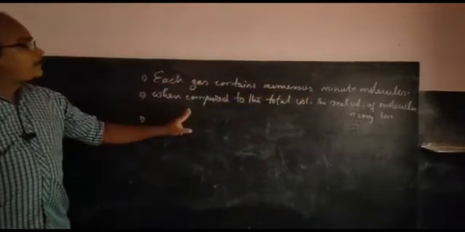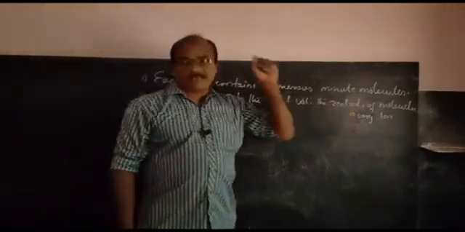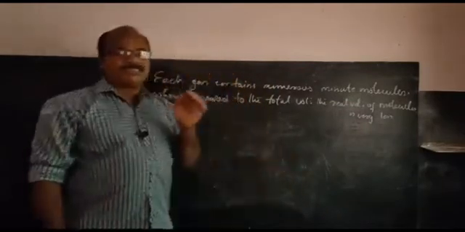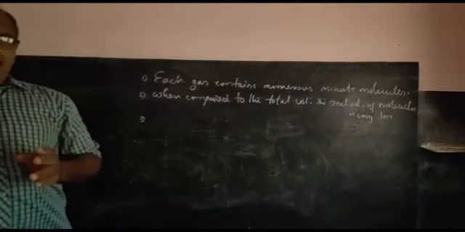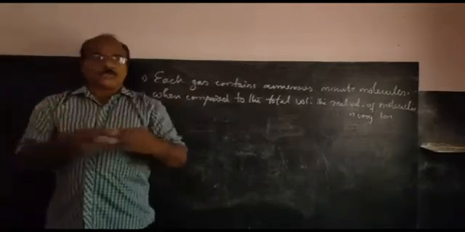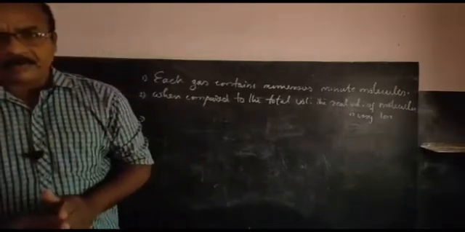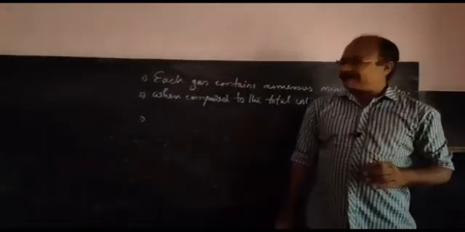And when we compare the total volume of a gas, the volume of a single molecule is totally negligible, or the real volume of a gas molecule is very, very less. What is the third point? The molecules of a gas are in a random rapid motion. That is the third point.